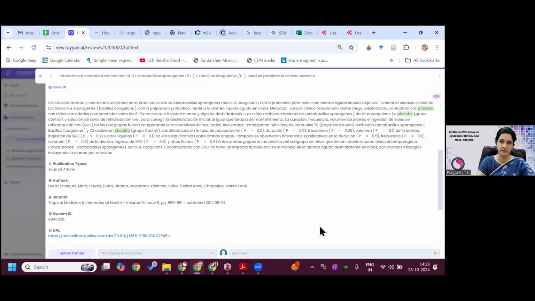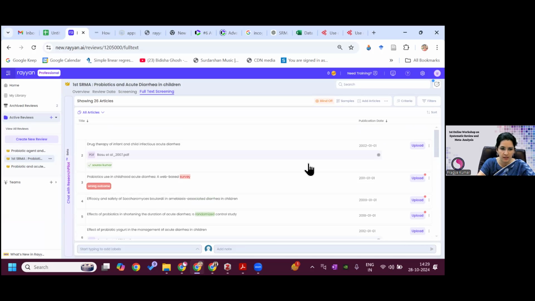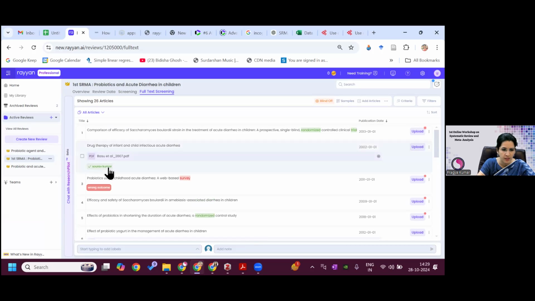There will be few articles which still I don't have. I've sent a mail and I'm waiting for their response. But till that time, I've started full text screening. So how will I do that? I'll start reading the PDF files. So let's start with the first one. And you can see this Saurabh has done, like he has also put it in the full text.